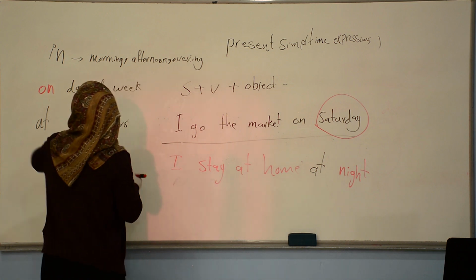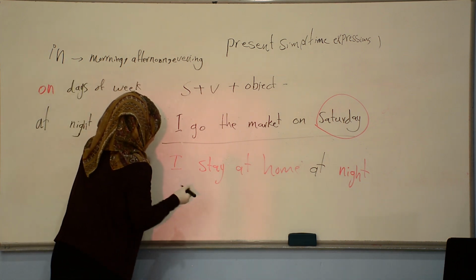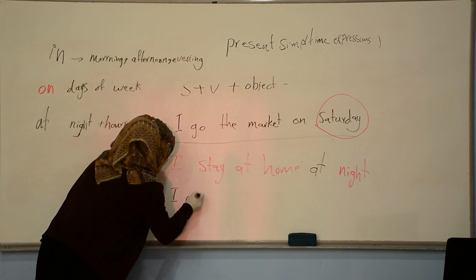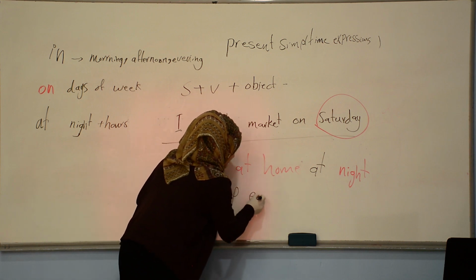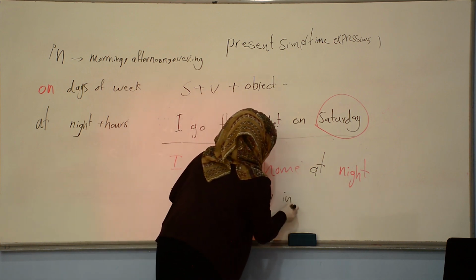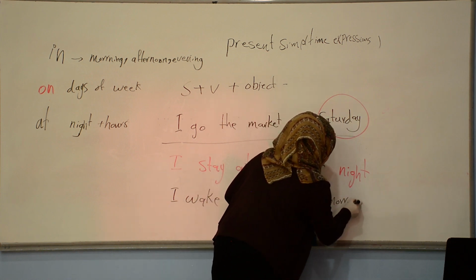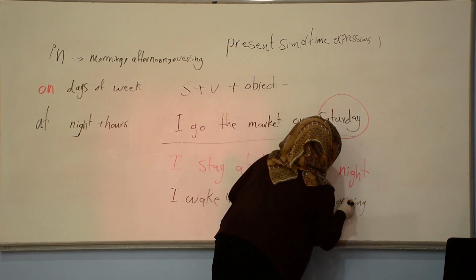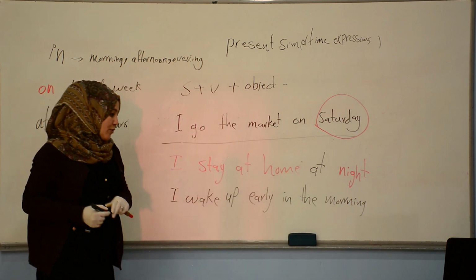And when do we use in? For example, I wake up early in the morning, okay? Or you could say that I don't wake up in the morning, okay?